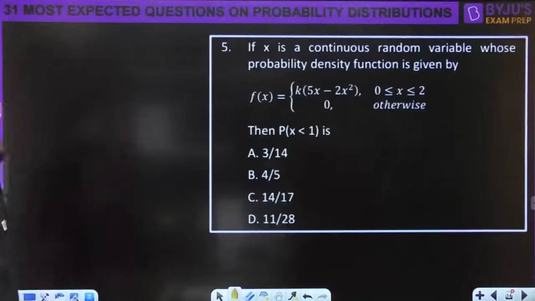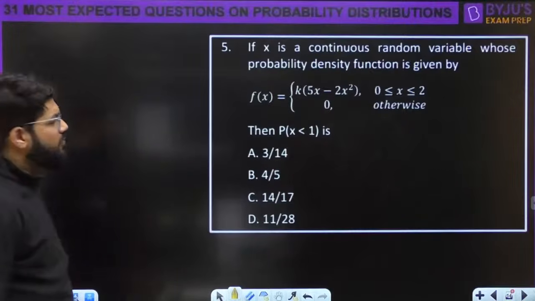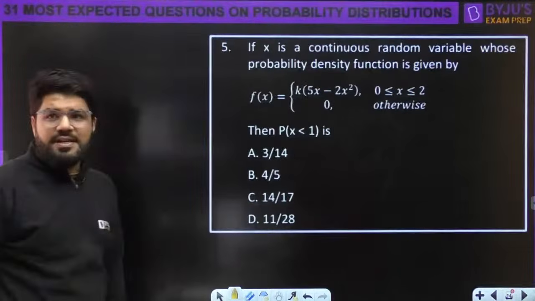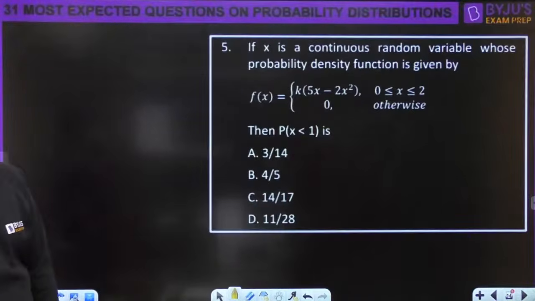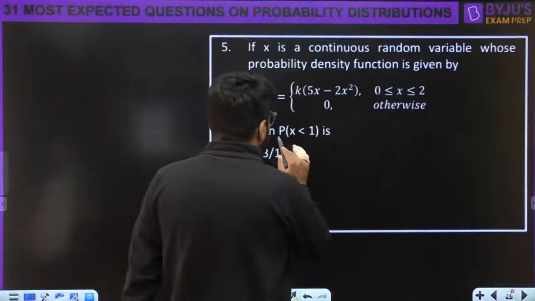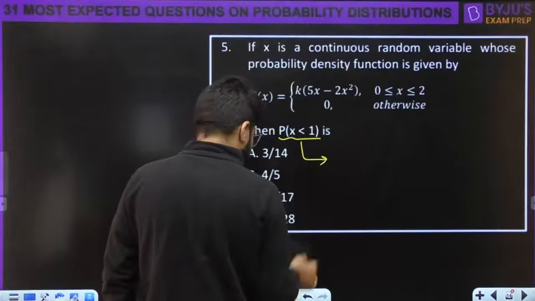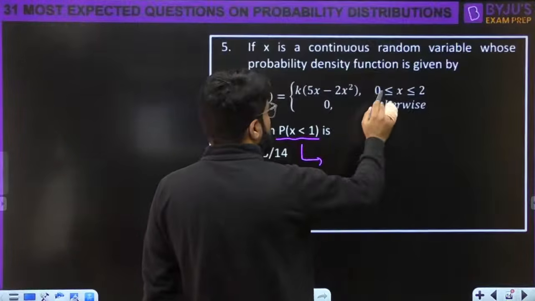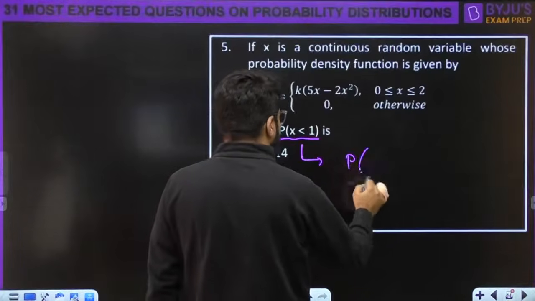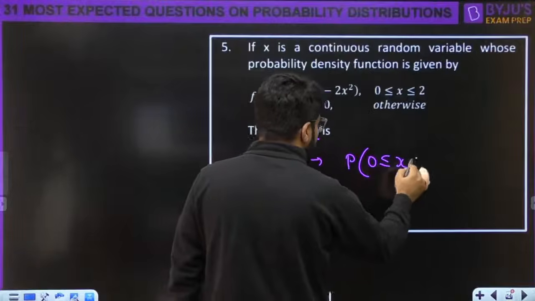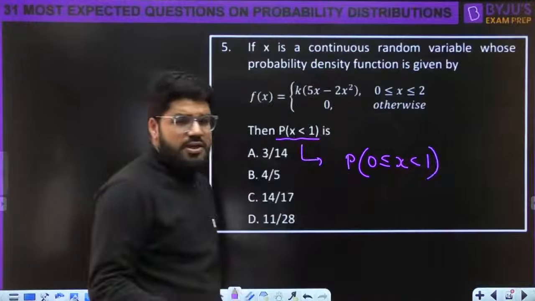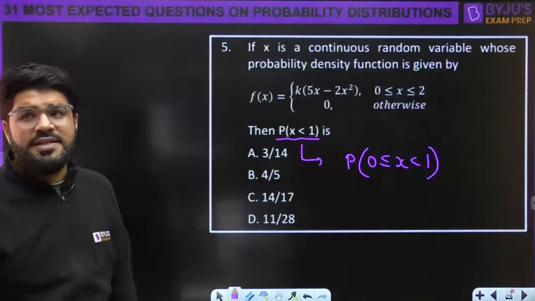If x is a continuous random variable whose probability density function is given to you, f(x) is k(5x minus 2x square), what is the probability x less than 1? How do you calculate this probability x less than 1 first of all? Probability of x less than 1. Now x is only between 0 to 2, so it is like the probability 0 less than or equal to x less than 1. x cannot be less than 0, it is in the range 0 to 2. How much is the probability that it is less than 1?